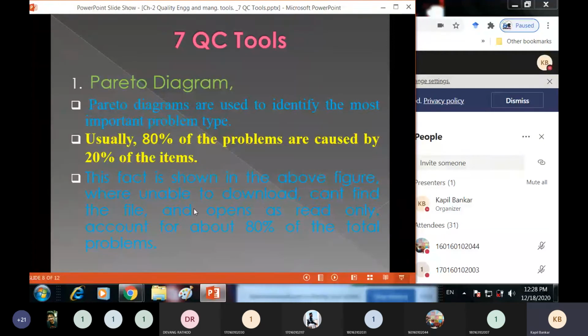These three problems account for about 80% of the total problems. So these 80% of the problems are caused by 20% of the items, meaning these three items. Among these three items, 80% of the problems arise. That's why it is known as the 80-20 rule.